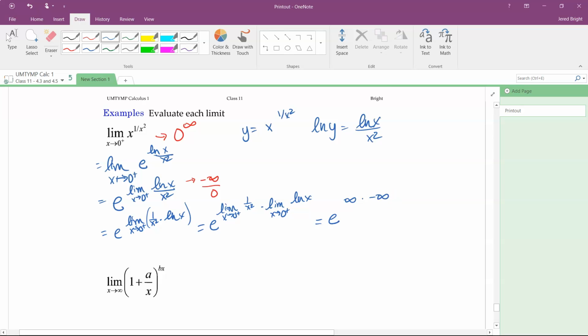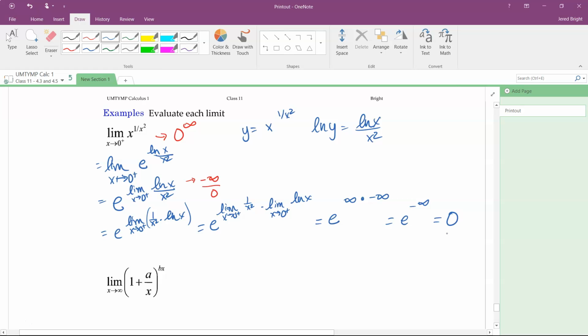Okay, so what in the world does this mean? We're taking an infinitely large positive number multiplied by an infinitely large negative number. Well, last time I checked, a positive times a negative is still a negative. Okay, and so if we think about the exponential decay, or if we think about the function e and where it's at minus infinity, this is 0. Okay, so our suspicion at the beginning did hold true that 0 to an infinite number of times is 0, but we had to go through a long process to get there.